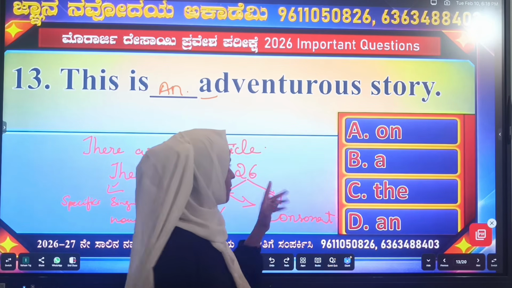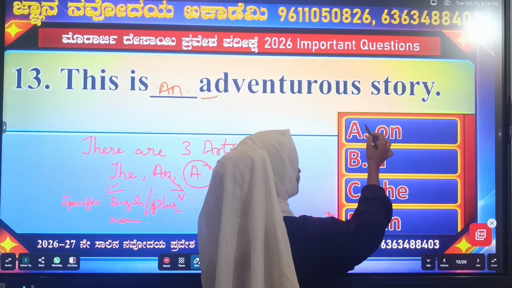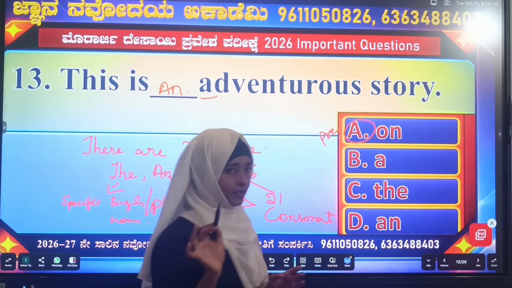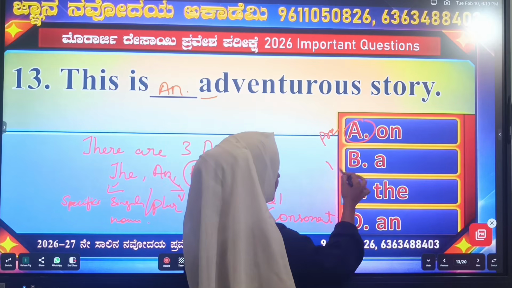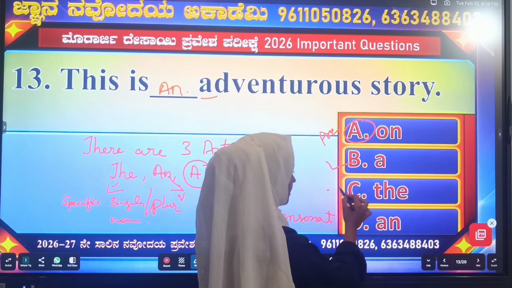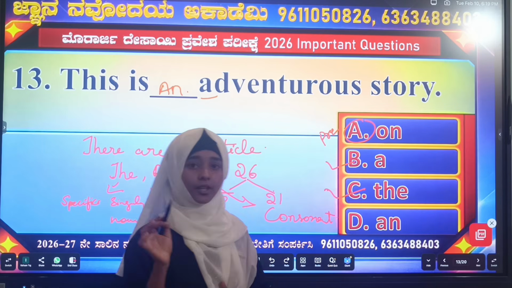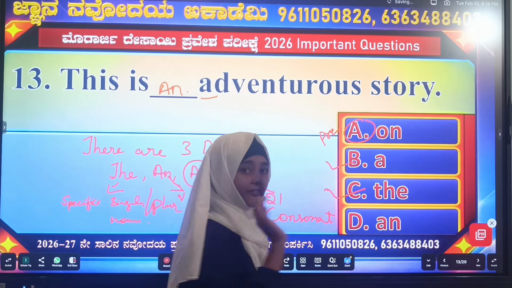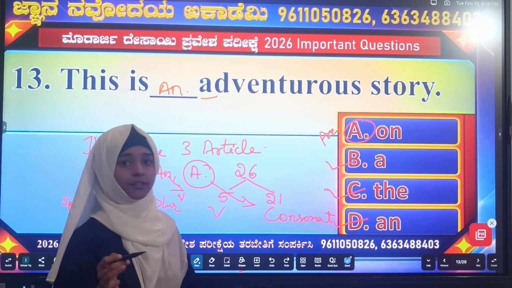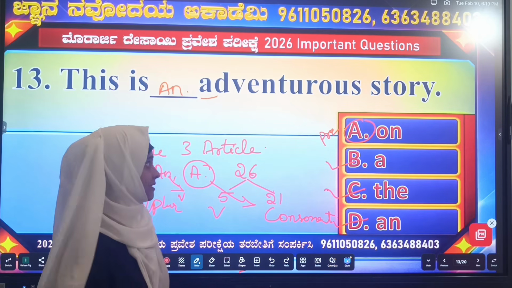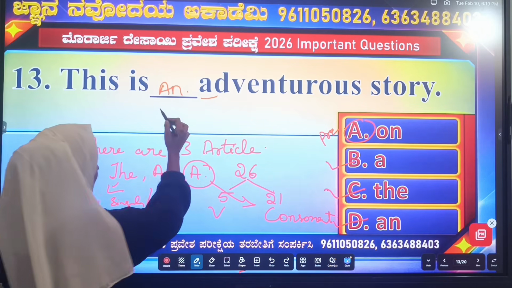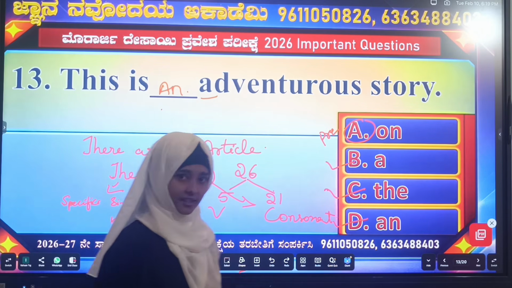Let's see here, option A, on. It comes under preposition. On comes under preposition. A, it's used before consonants. The, we use before the specific noun. So, an is used before the word that starts with vowels. Here adventurous starts with vowels, so we use an. An is the right option.